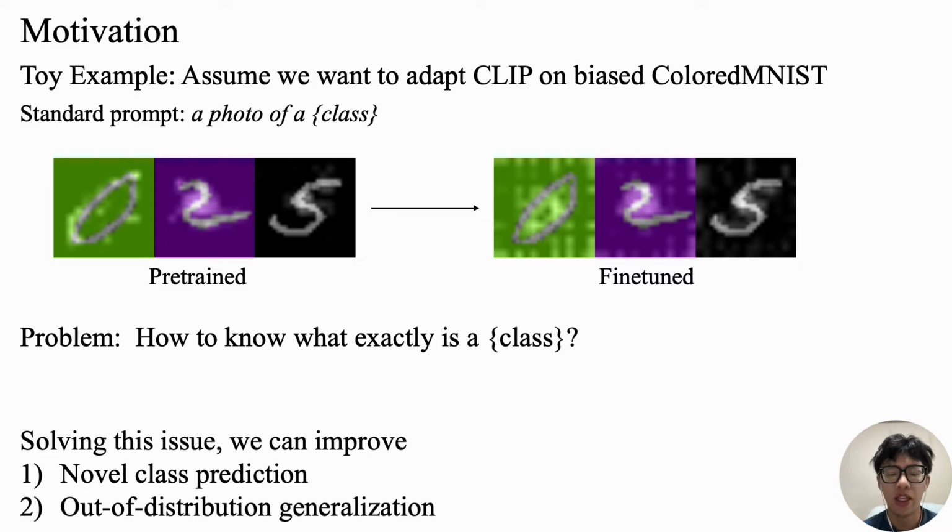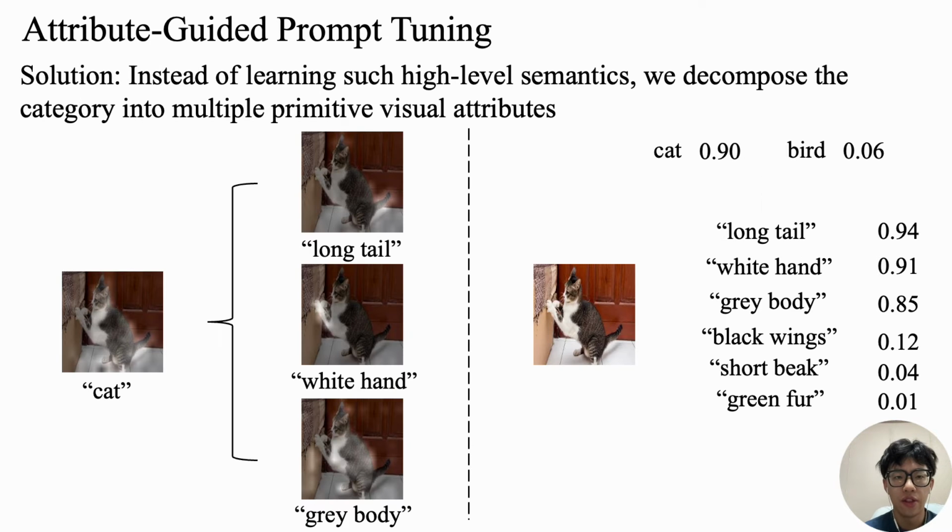which is the bias, instead of the digit itself, as shown in the picture, where the white blanket represents CLIP's attention. But the true problem is how to know exactly the class, which is the digit in this case. By solving this issue, we can improve novel class prediction and out-of-distribution generalization. In solving this problem, we provide an intuitive solution.